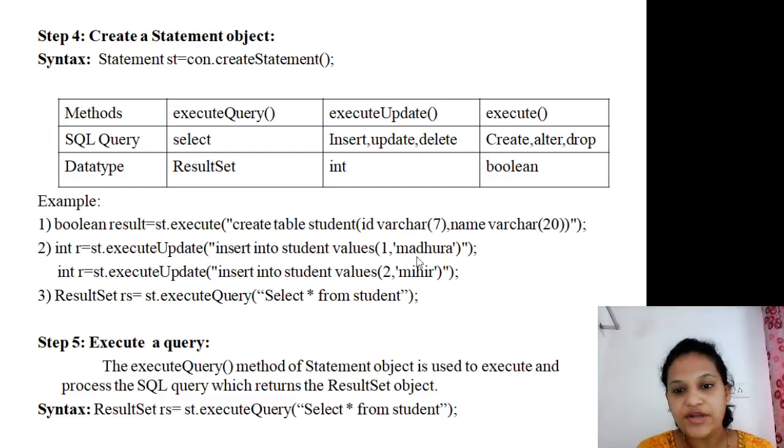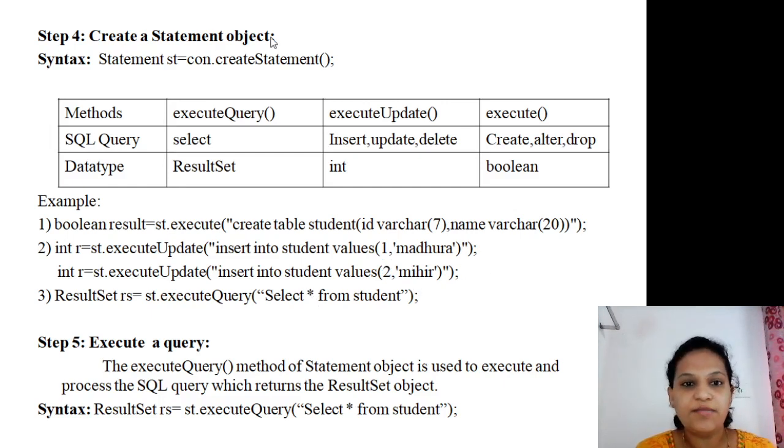Now if I want to retrieve these two values from the student table, how to retrieve? Which method do we require to call? Execute query, and it's stored in which data type? Result set. Result set is one of the interfaces which is used to store all the data present in the table. Here the object of the result set, that is rs, is equal to st dot execute query. If I want to retrieve the data, the SQL query will be select star from student. Star means it will retrieve all the information from the student table. Okay, is that clear?